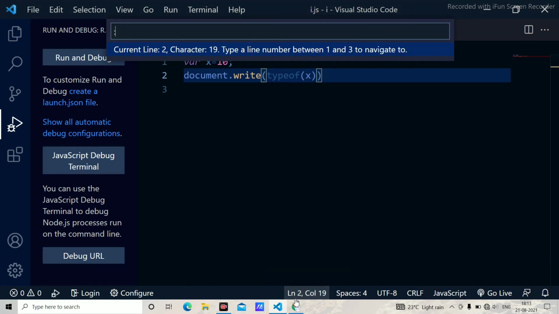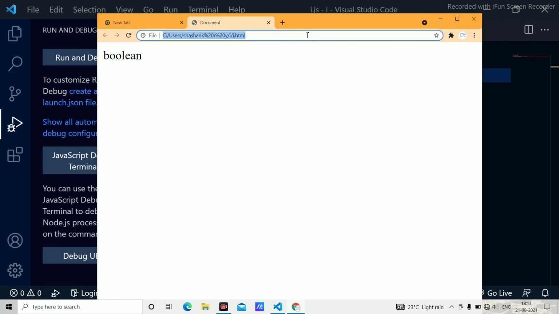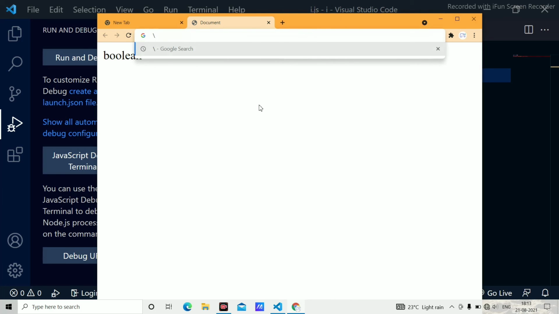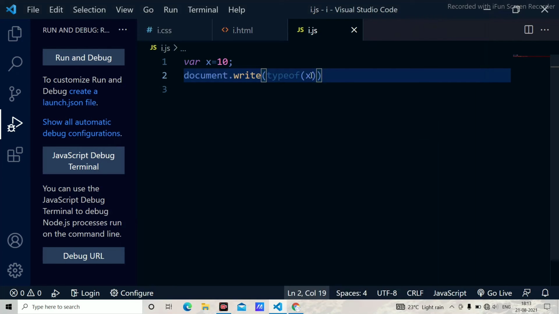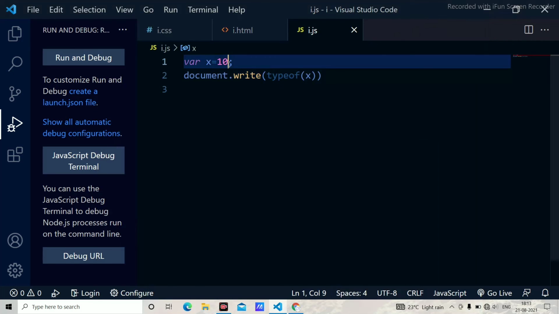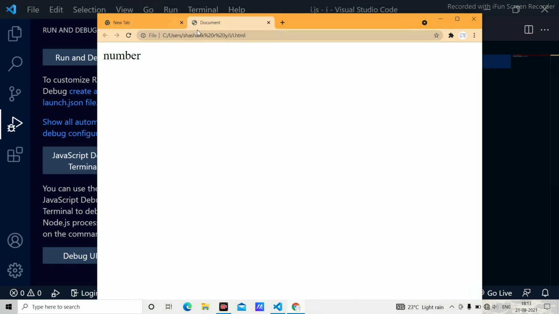When I'm saying the typeof x, it will give me, as you can have a look at here, I just reload the site. It is giving me number, meaning it is considering that as a number. Instead, if I use a random string of hello world, and I save it and reload the site, it is giving me string.